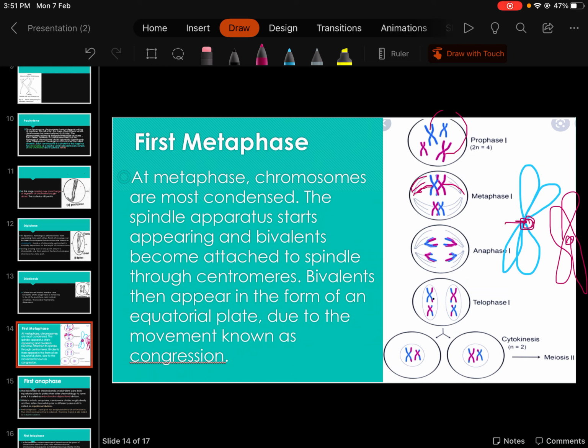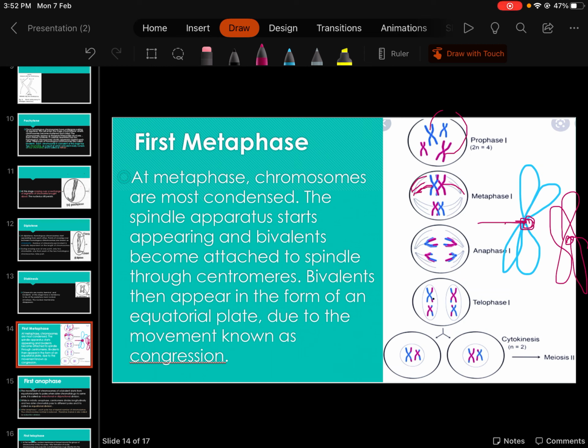This is the centromere. The spindle apparatus will attach to the centromere of one homologous chromosome, and the other spindle apparatus will attach to the centromere of the other homologous chromosome, side by side. The homologous chromosomes arrange themselves side by side, and only one will attach to one side of the spindle apparatus, and the other one will attach to the other side.